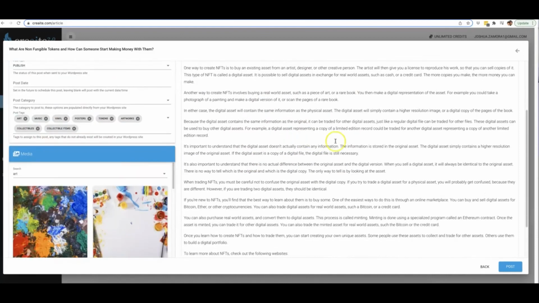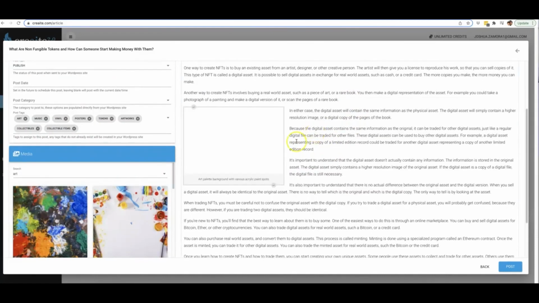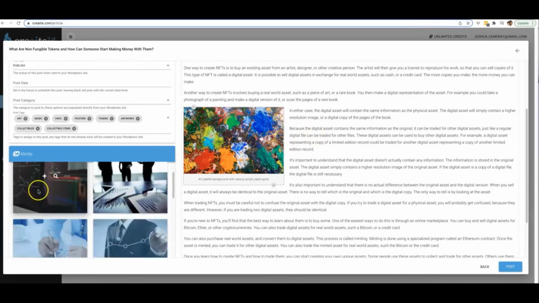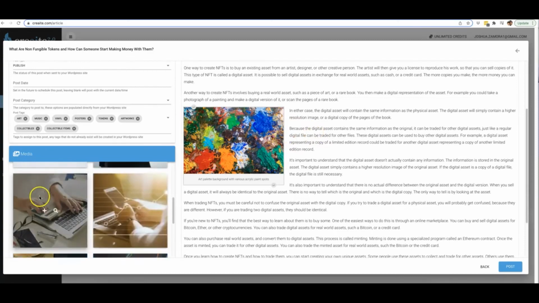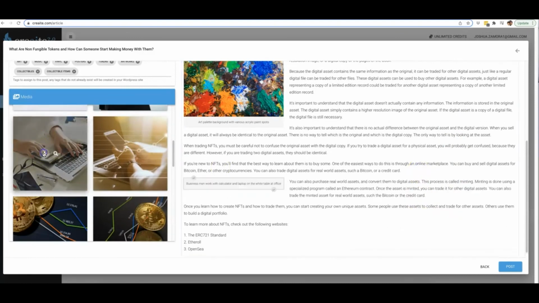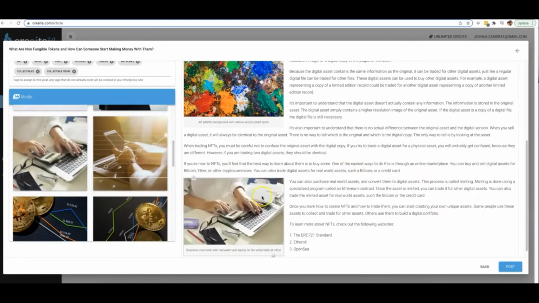So as soon as you find an image that you like, you hit the plus sign and you can immediately insert that there. All right, so if I do something around finance as well, we can go ahead and add a finance image in here and make that go to the right.